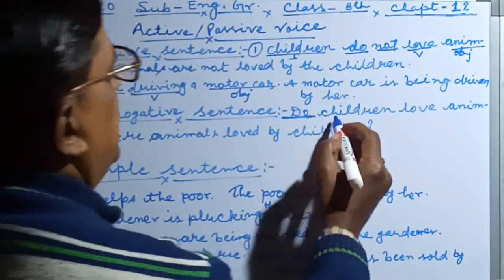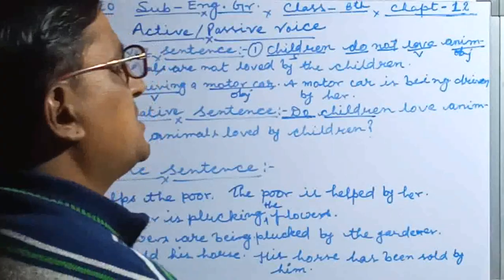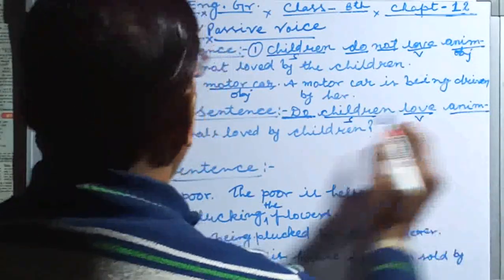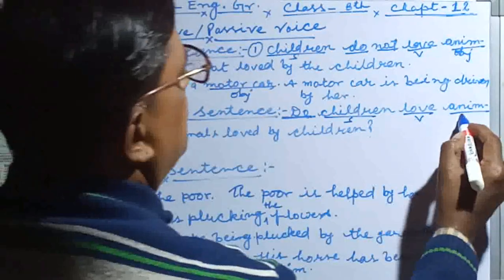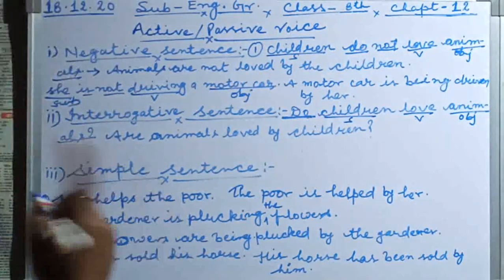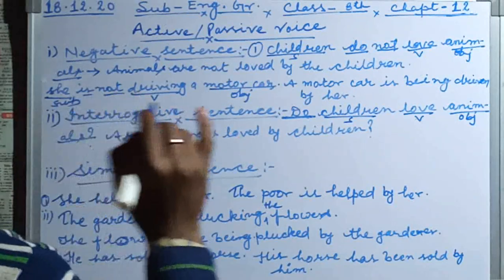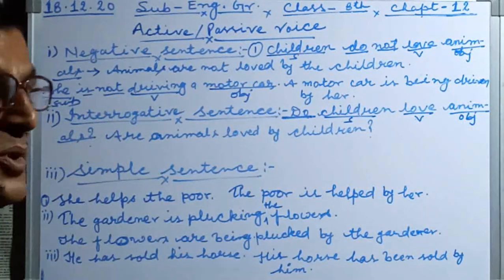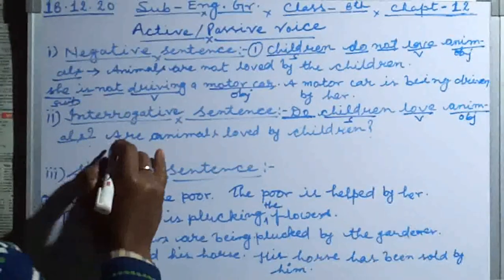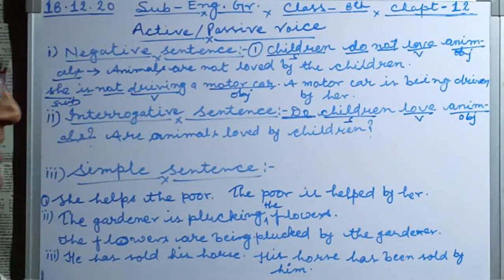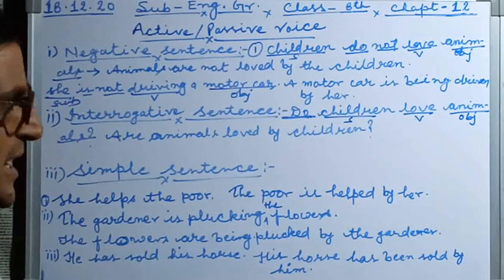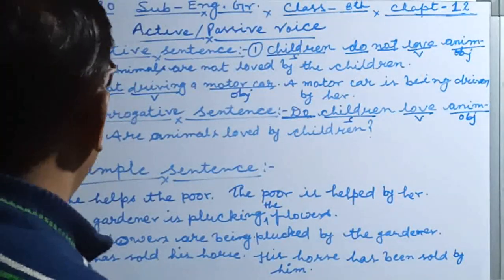Suppose here we take children as the subject, love as the verb, and animals as the object. If animals is the object, animals is plural number. In case of plural number, what do we use here? We use are. Are animals loved by children? According to the structure we write it here.